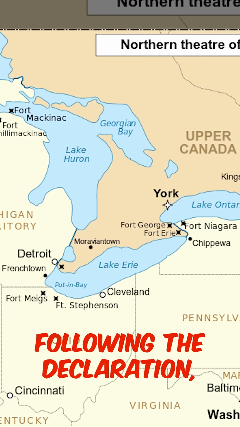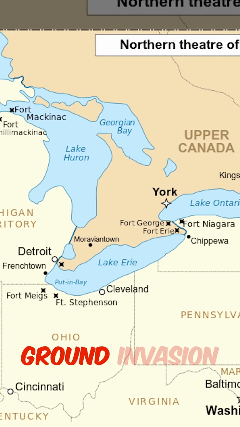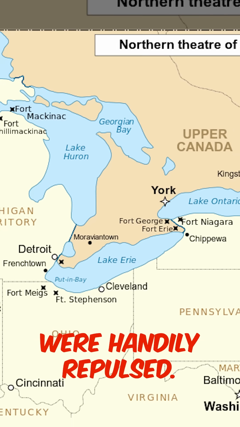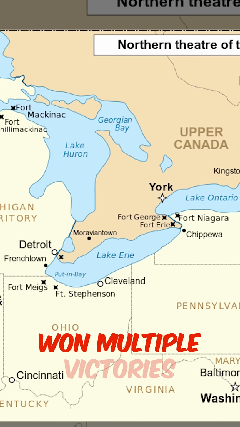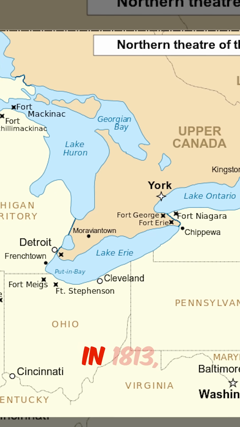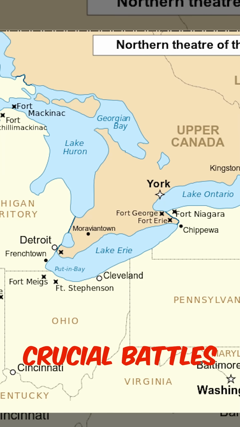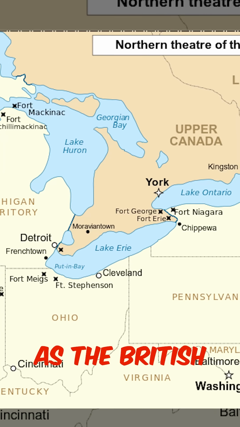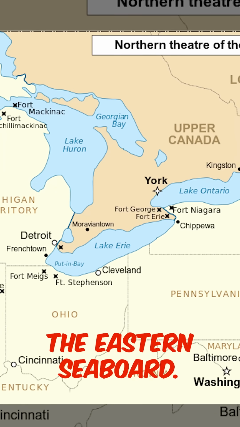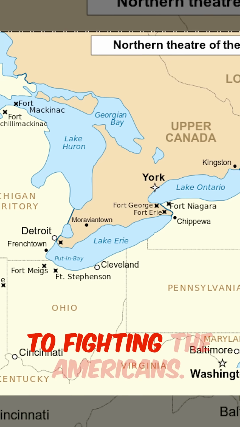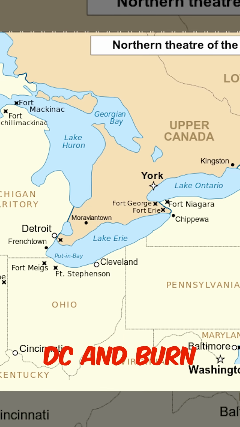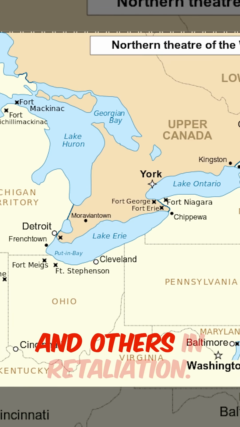In the months following the declaration, American forces launched a three-point ground invasion into Canada, all of which were handily repulsed. At sea, however, the United States proved successful, and the USS Constitution and other frigates won multiple victories over their British counterparts. In 1813, the Americans had won crucial battles in the Great Lakes but were still under pressure as the British regained control and blockaded the eastern seaboard. By 1814, Napoleon had fallen, and the British were able to devote more resources to fighting the Americans. They were able to capture DC and burn down the White House, Capitol building, and others in retaliation.